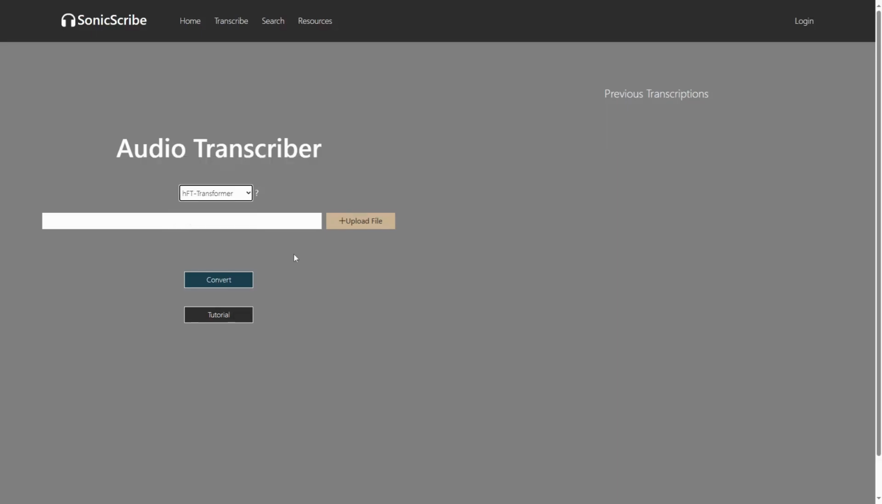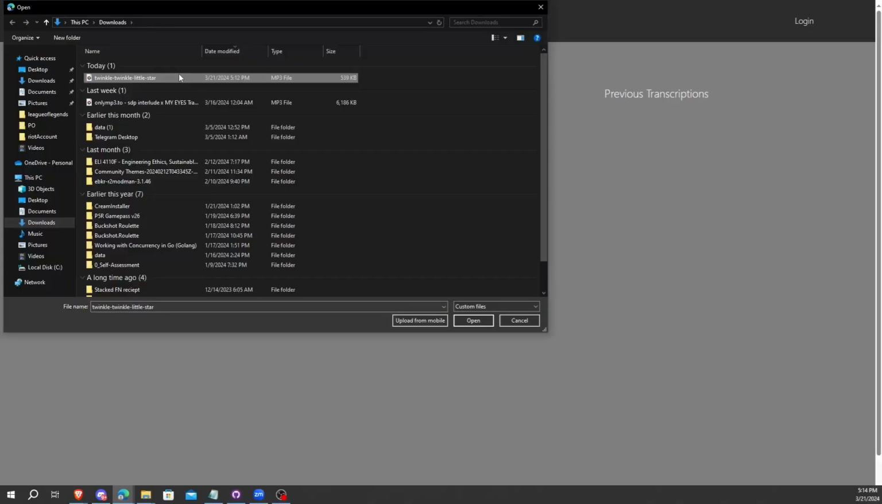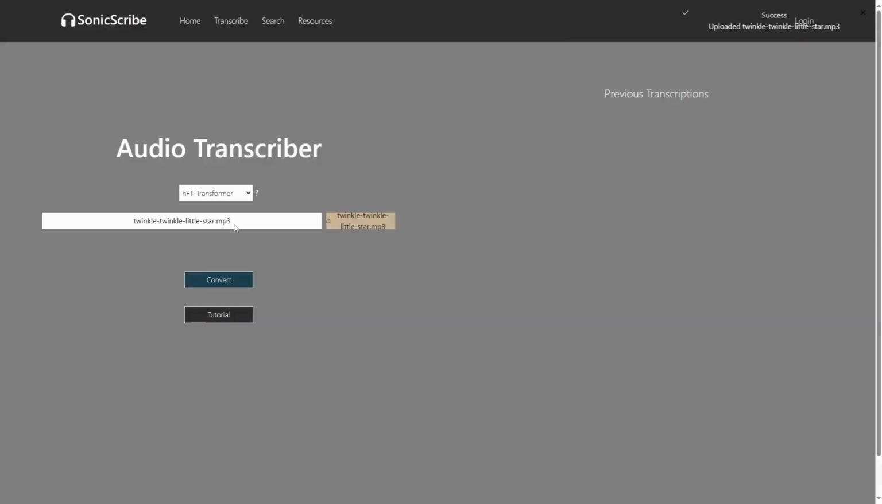So what I'm going to do now, I'll just quickly upload an MP3 file. You can see that it accepts MP3 and WAV as well. It won't really accept any others. So I'm just going to hit convert really quickly, and then I'll pass it over to Gabe, and he can talk about the results page.